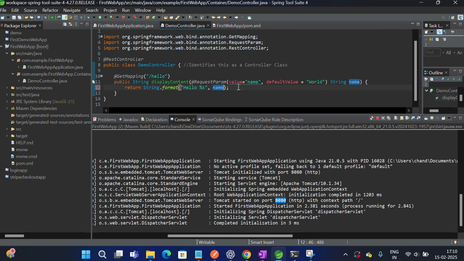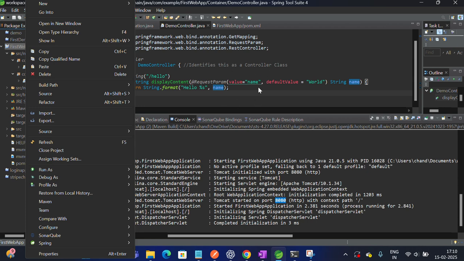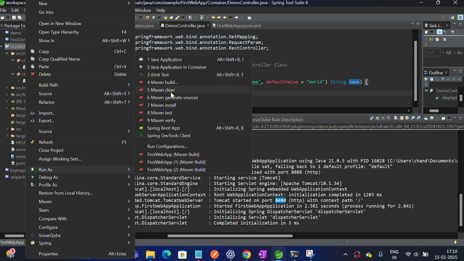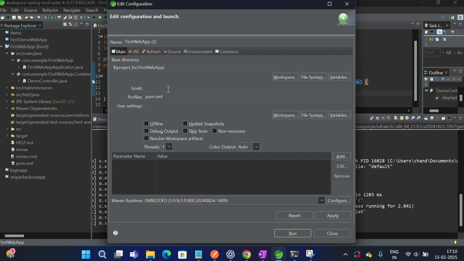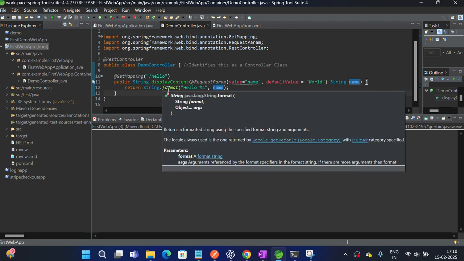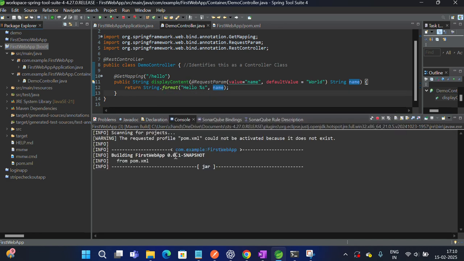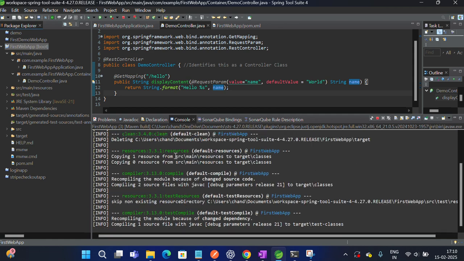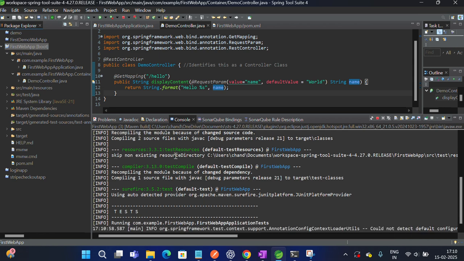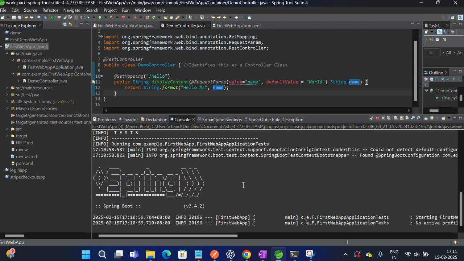So whenever your Tomcat server is running and you make some change in the backend code, you need to terminate it and run again. It will not reflect directly, so you need to stop it and run again. So this time I'm going to run all three commands in a single go: clean, package, spring boot. All three steps will be done in a single step itself.